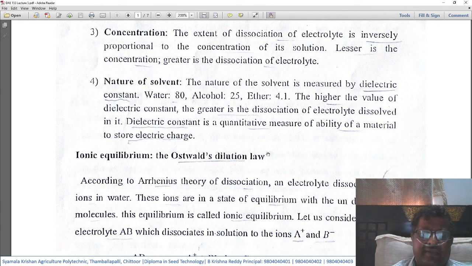That means water at 80 compared to alcohol at 25, the water will have the ability to store more electrical charge. That is what it means.